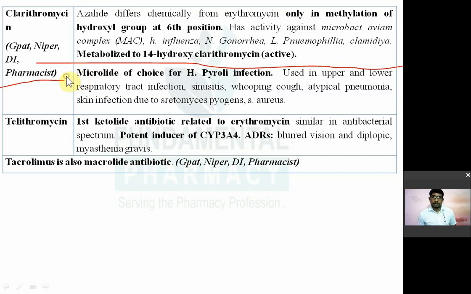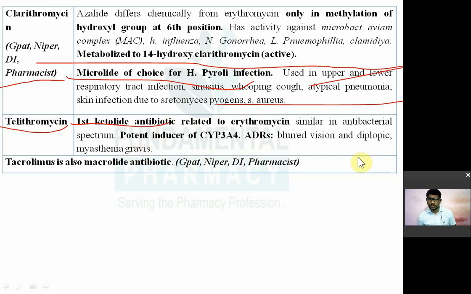Macrolide of choice in case of H. pylori infection, also used in the upper and lower respiratory tract infection, sinusitis, typical pneumonia, skin infection due to Streptococcus pyogenes and S. aureus. Next is telithromycin. Telithromycin is a first ketolide antibiotic. It is a ketolide antibiotic related to erythromycin. So bacterial spectrum is similar to erythromycin, but it is a potent inducer of CYP3A4.